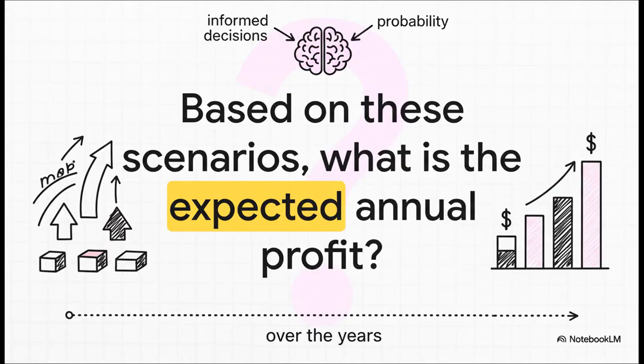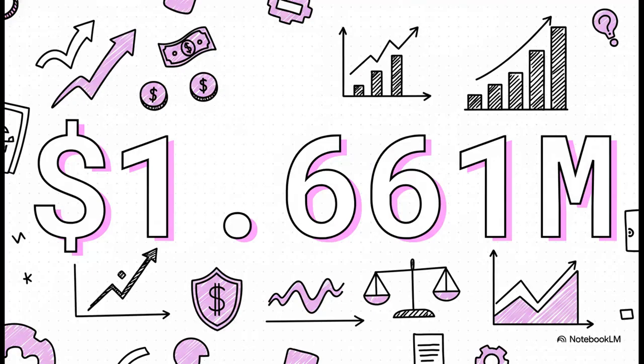So looking at these different futures with their different chances, should they go for it? What does the math say will happen on average if they were to launch hundreds of products just like this one over the years? And here it is. By weighing each outcome by how likely it is, we find the expected value is a profit of $1.661 million.